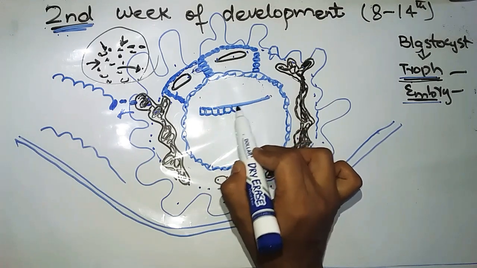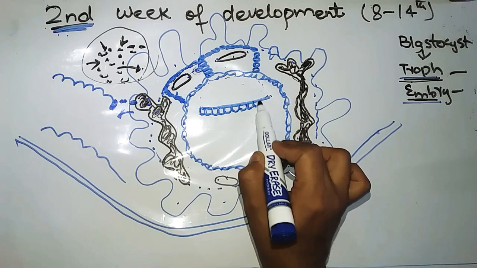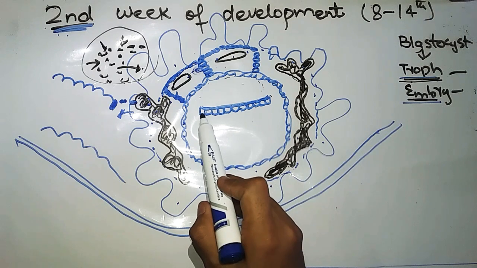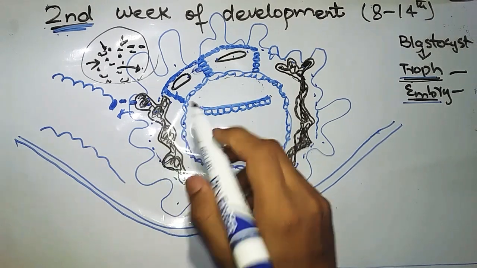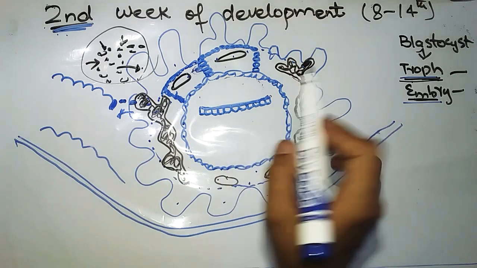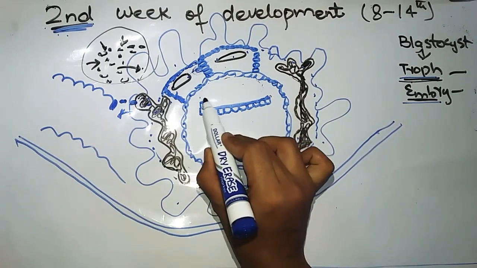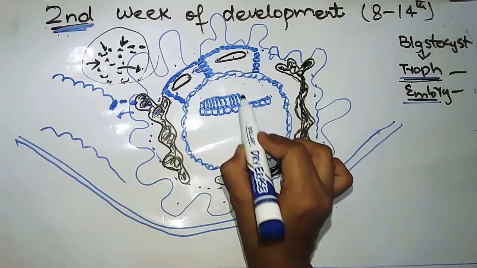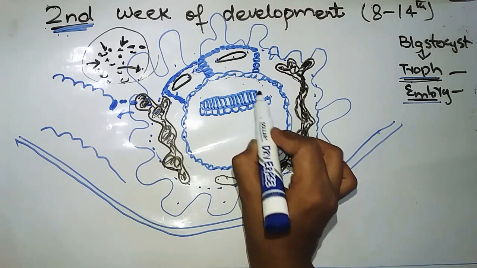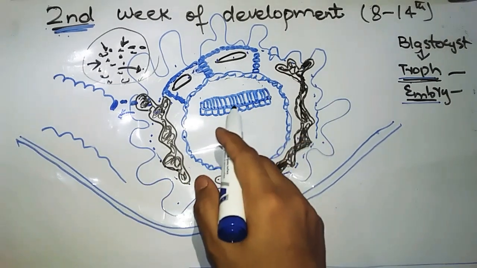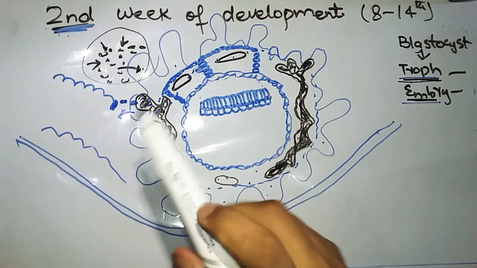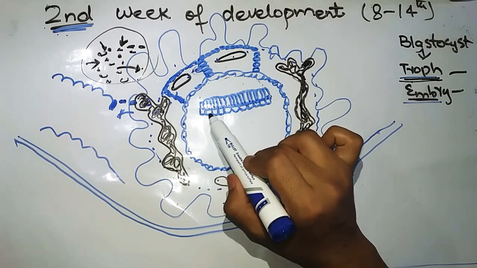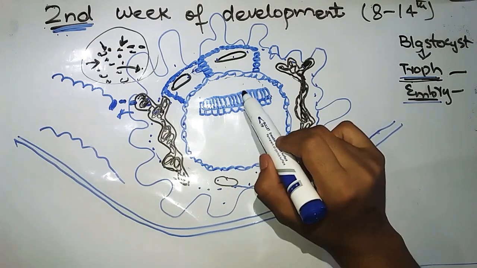What I am drawing is the hypoblast. Hypoblast consists of cuboidal cells, and this hypoblast is also known as primitive ectoderm. And the upper one are columnar and they are called epiblast. This upper layer is called epiblast. It is columnar and the other name is primary endoderm. And this whole embryoblast has now changed into the bilaminar embryonic disc.